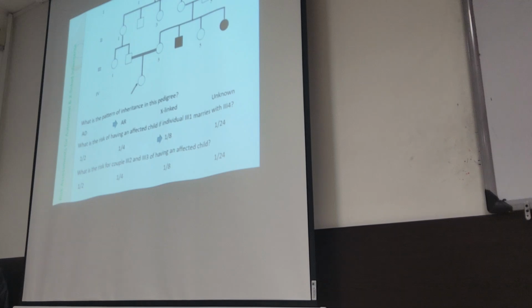Oh, sorry, it's 1 over 4. 3, 2. Because we said before that 2, 1 to 3, 2 is 1 out of 4. 2, 1 is half and the 3 will be half. 3, 3.